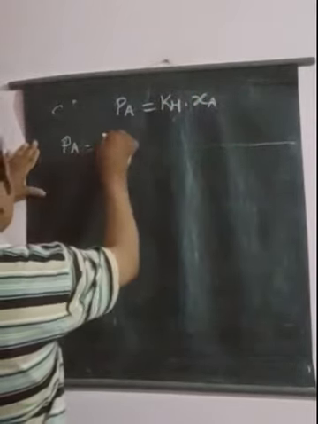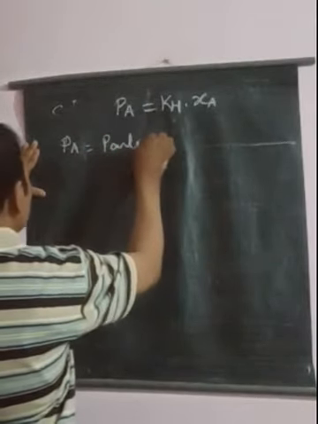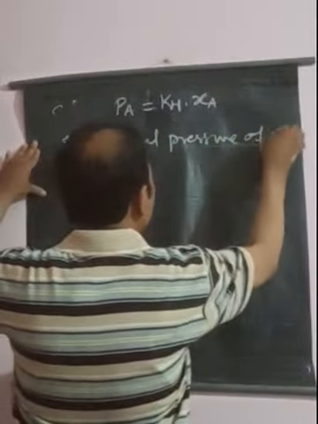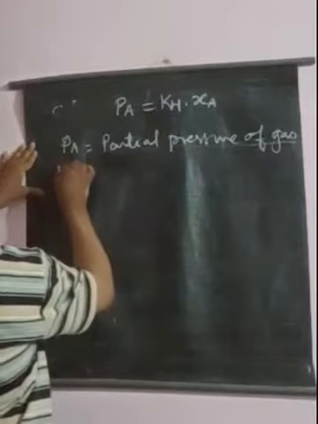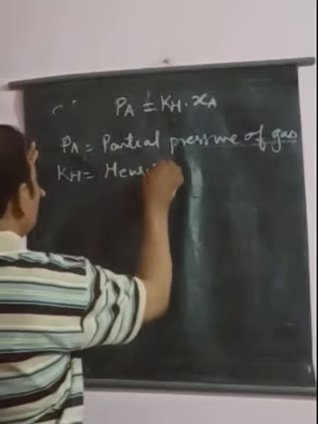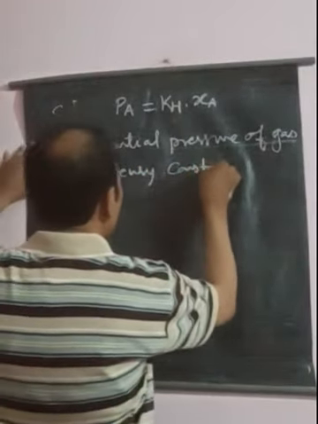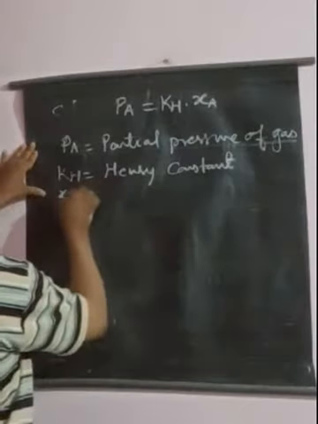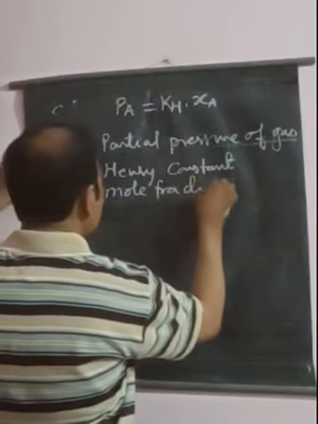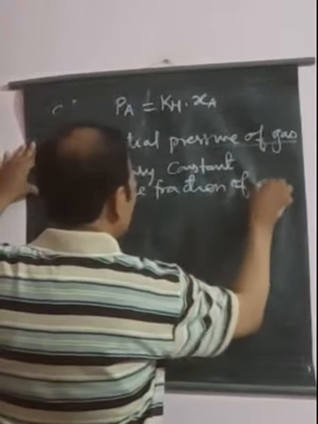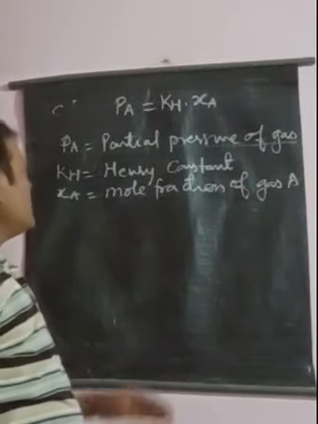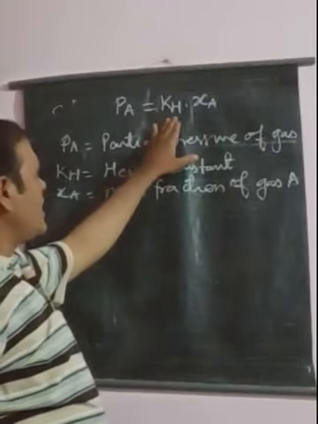PA is the partial pressure of gas. KH is equal to Henry constant or Henry law constant. XA is equal to mole fraction of gas A. So this is Henry's law.